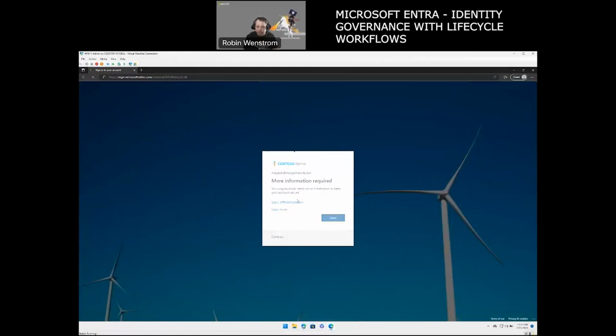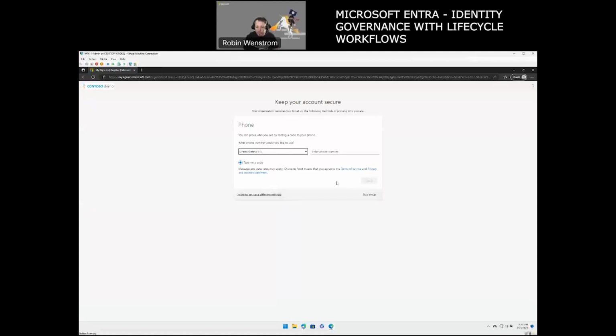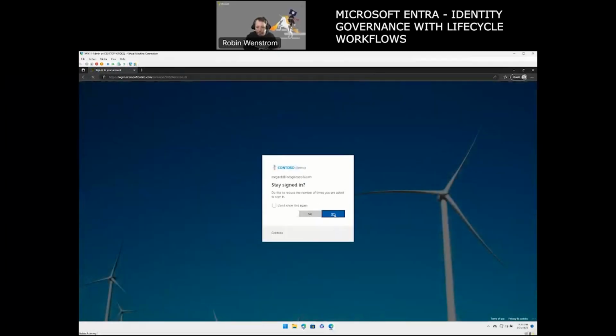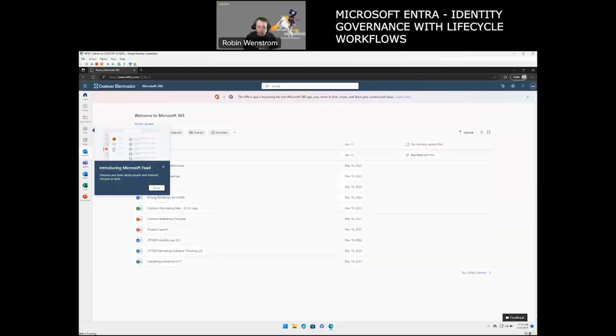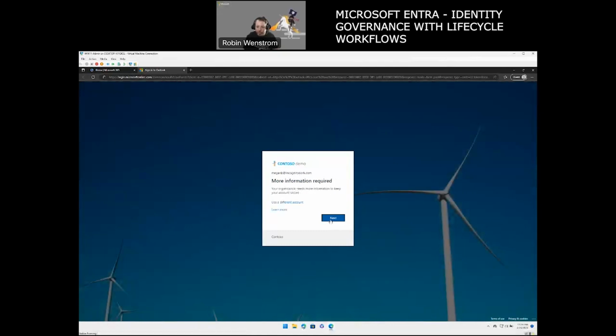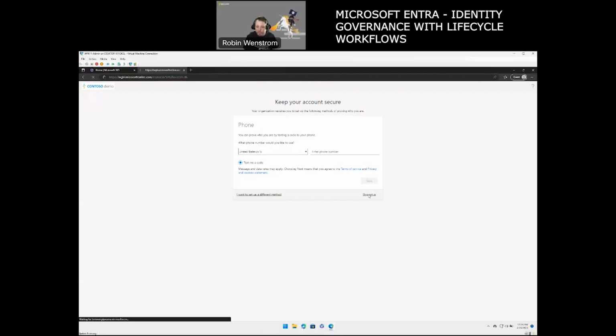Now it will ask me to fill in some more information. And this is per design. In my demo environment, I'm just gonna skip the setup because I do not want to add a phone number. So we're gonna log in and we're gonna open Outlook. Again, it will ask me for the phone number because that is a requirement we have set, but we're gonna skip this.